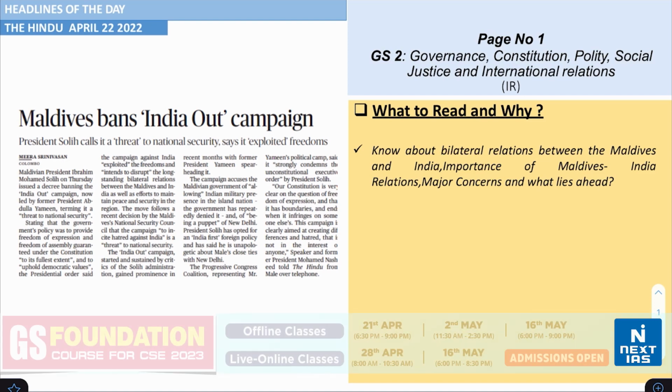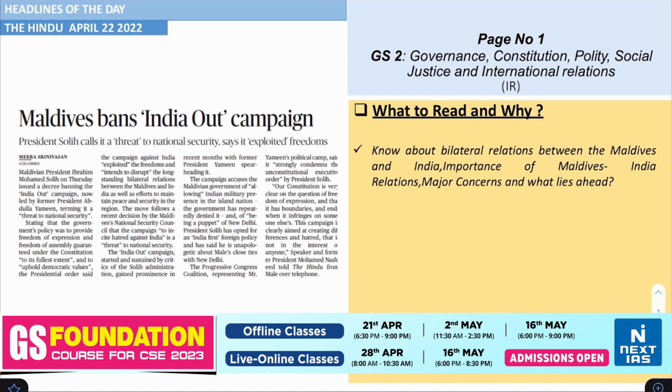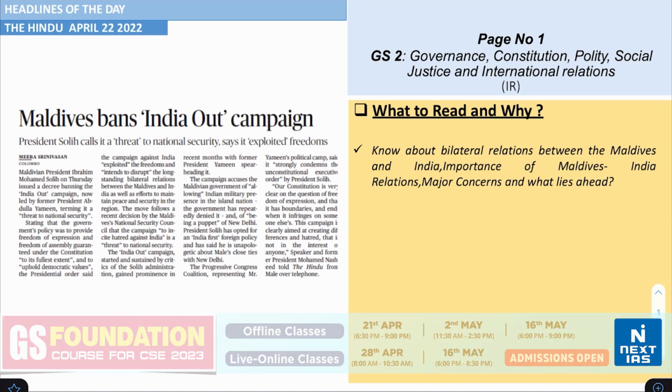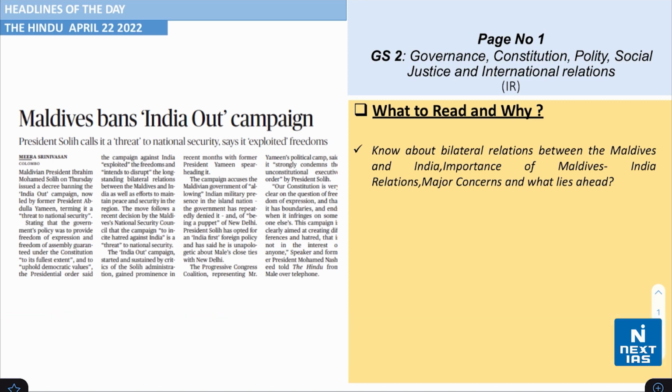We're discussing the Hindu newspaper dated April 2022. Well, we are discussing the headlines relevant to GS paper 2 followed by the headlines relevant to GS paper 3. Please make a note that there are no headlines significant to general studies paper 1 today. So let us begin with page number 1.